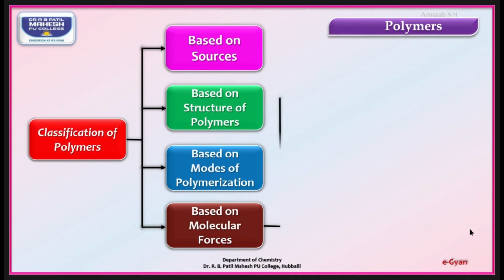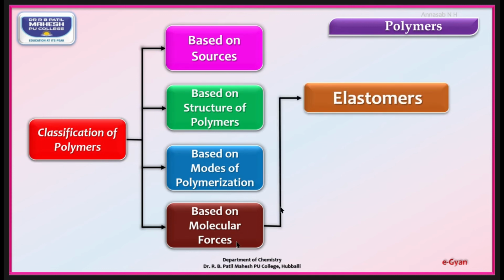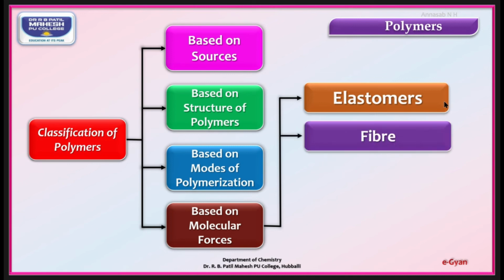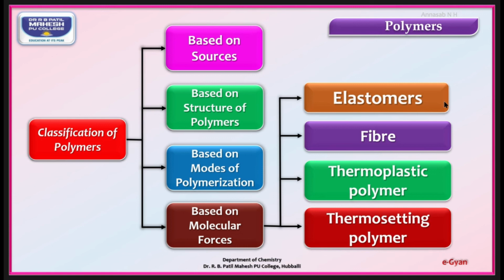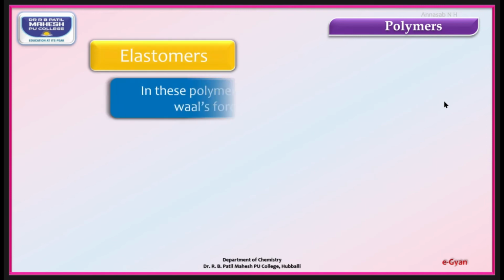Moving to the next classification, that is the fourth one, based on molecular forces. There are elastomers, fibers, thermoplastic polymers and thermosetting polymers. Let us learn the first one, elastomers.